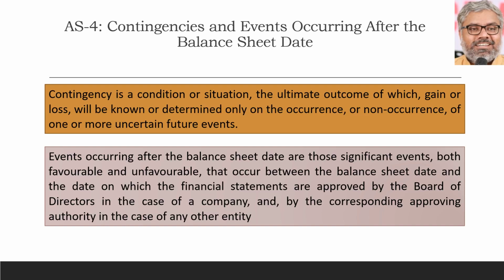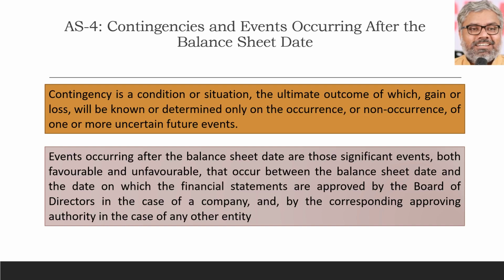Not infinitely. The events covered by this standard AS4 are those occurring after the balance sheet date, between the balance sheet date and the date on which the financial statements are approved by the board of directors. Who will approve the financial statements in case of a company? Board of directors. So what if the organization is not a company? Then the corresponding approving authority, whoever that may be, in case of any other entity.